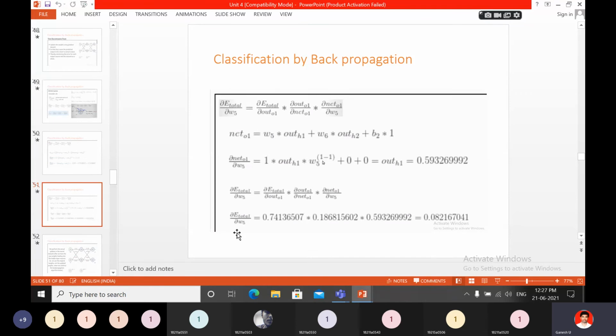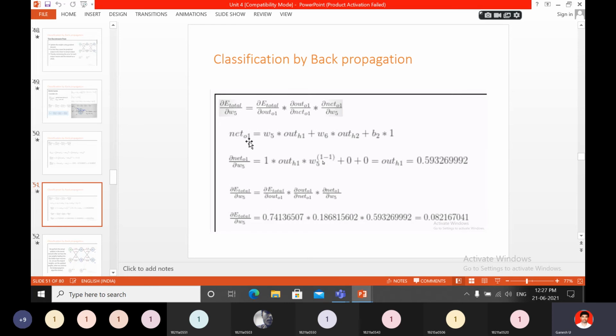Next you find the net O1 value, and using net O1 you find dou net O1 by dou W5. For every net value you have the same formula: weight into that particular value, weight into the other value, plus bias.